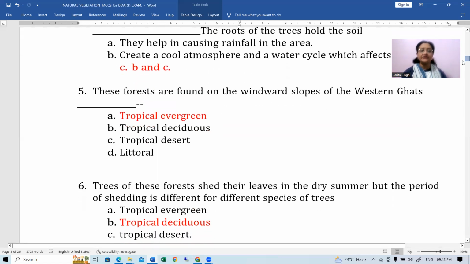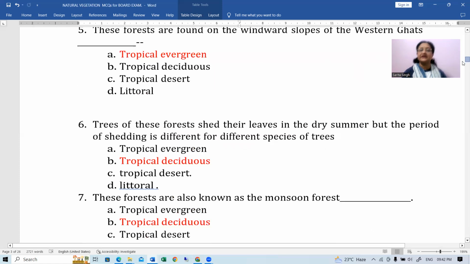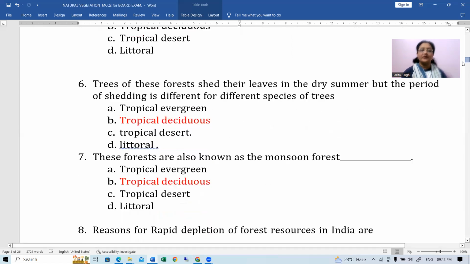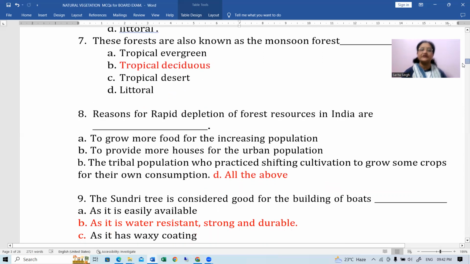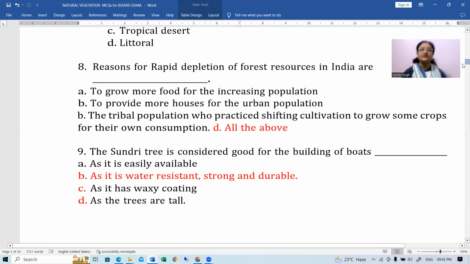Okay, next question है बच्चों, trees of these forests shed their leaves in the dry summers but the period of shedding is different for different species of trees. Again, it's going to be like tropical deciduous. Okay. Now, these forests are also known as monsoon forests. Tropical deciduous forests are called monsoon forest.